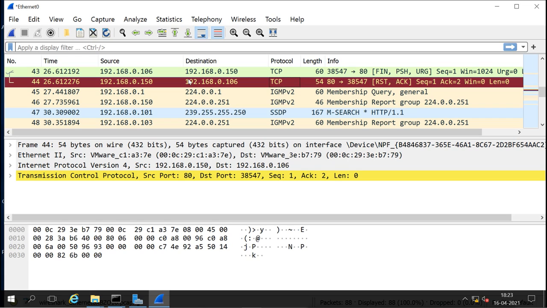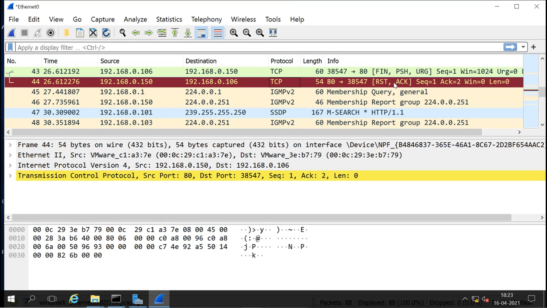That means it is some kind of attack, and it directly resets it, whether the port is open or not; it will directly send the reset flag. So these new Windows machines are now patched against this vulnerability, but on a Linux machine it will still work. This machine will not give any reply, it will directly give a reset, whether the port is open or closed.